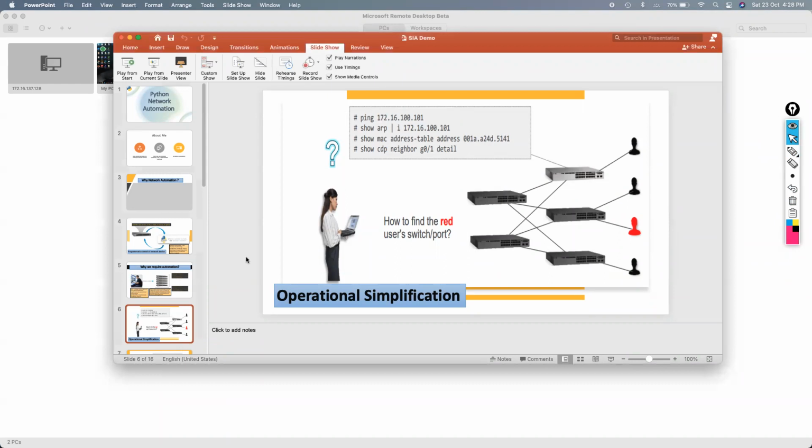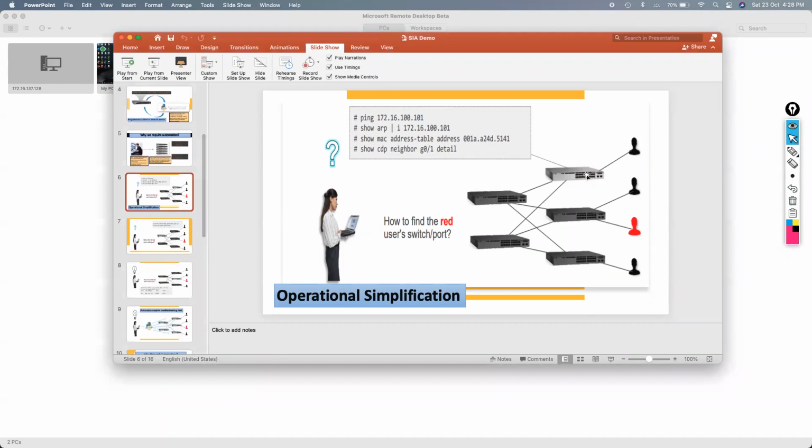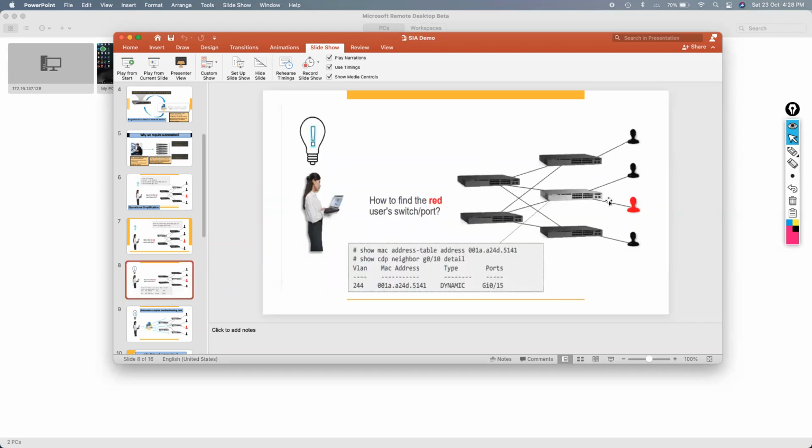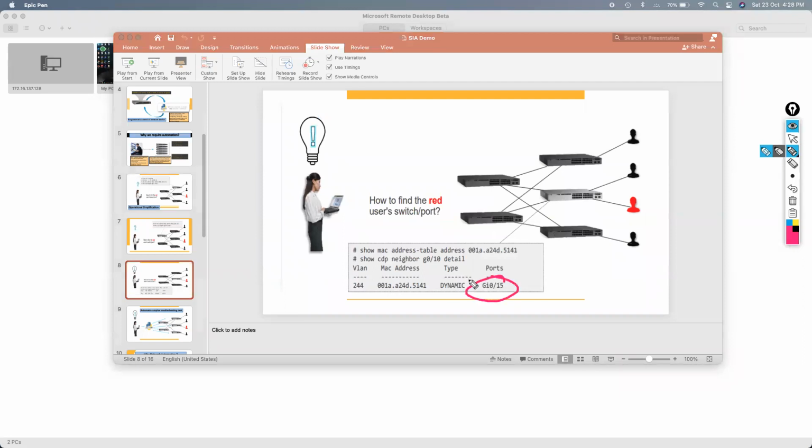Then what will be the next step? We will get another MAC address of the switch where this interface is connected. Then we will log into that switch and do the same procedure again. Then we get to know, okay, this is the switch, and this particular user has been connected to Gi 0/15 on this switch. And it could be any error, but it is a waste of time, guys, because we are logging into this switch, then this switch. Now how can we eliminate this with automation?